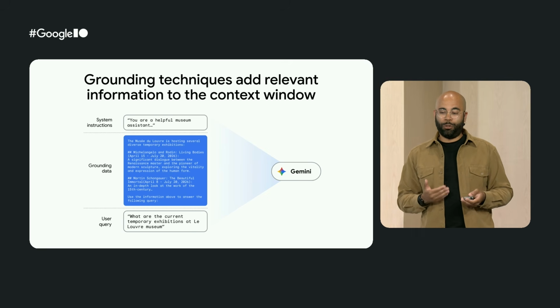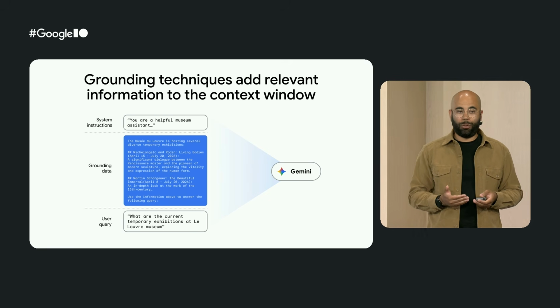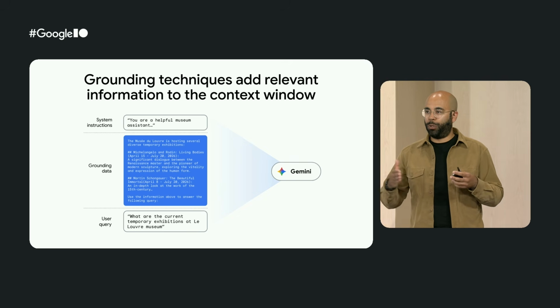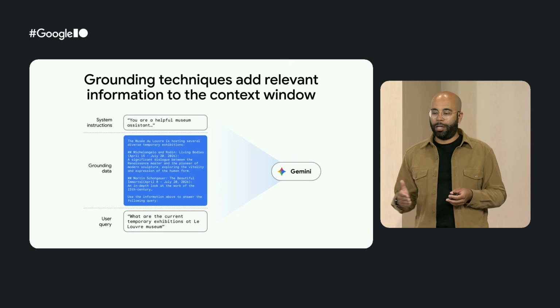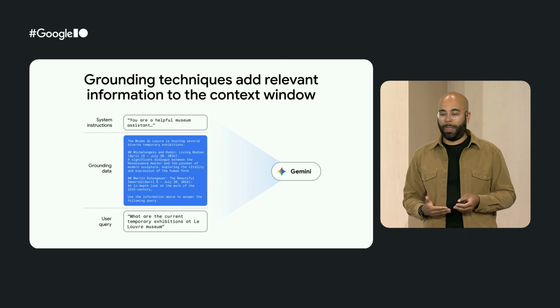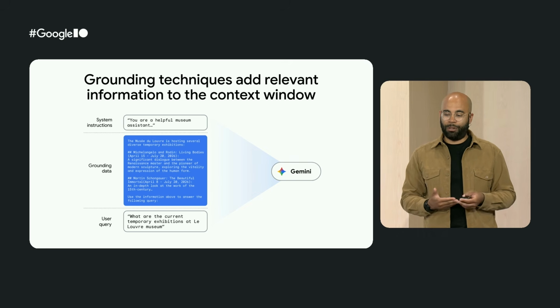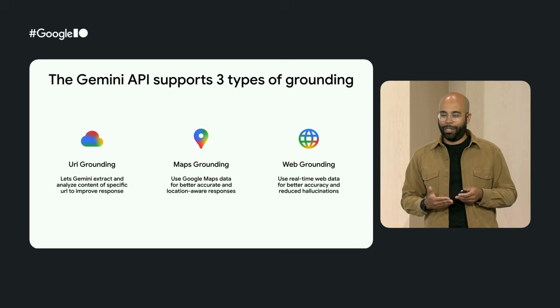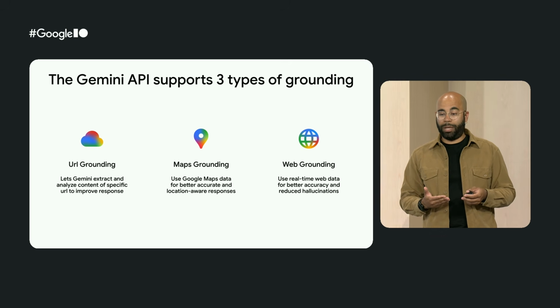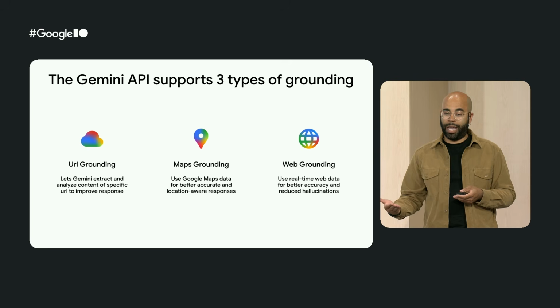So what we can do to prevent this is use a technique called grounding. So in the context window, which is the full input that is passed to the model, we are going to add some relevant content to help the model answer the user's query better. So grounding techniques are also used in the context of retrieval augmented generation, or RAG. So you can implement it yourself, but we also made it easy for you with the following APIs.